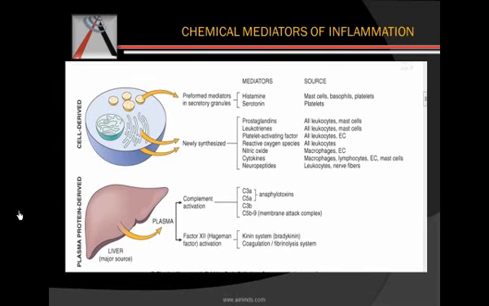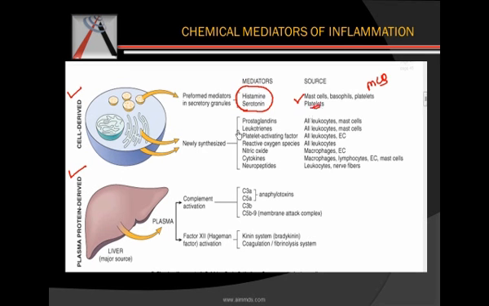Then we have the chemical mediators of inflammation. Herein we have the mediators which are cell derived, and the mediators which are plasma derived. In that we have the preformed mediators that consist of histamine and serotonin. This is very commonly asked MCQs. Histamine is secreted by mast cells, basophils and platelets. This is an MCQ. While serotonin is secreted by platelets.